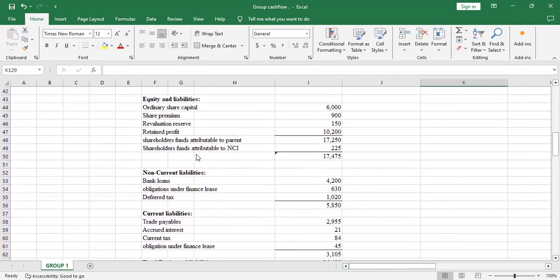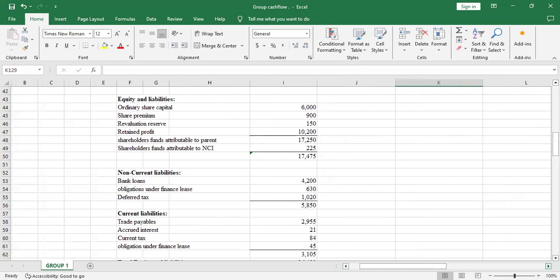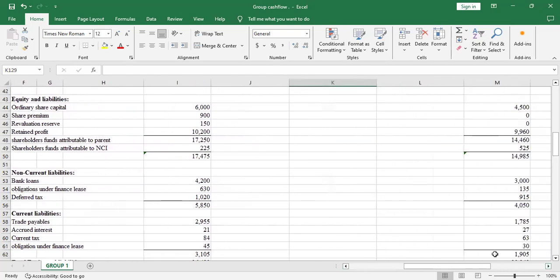Yeah, so I'm done with this. So I'll go to non-current liabilities. So I'll go to bank loans. Yeah, so the bank loans, there's this gap here, but it should not worry you because I inserted a column here. So you have bank loans.